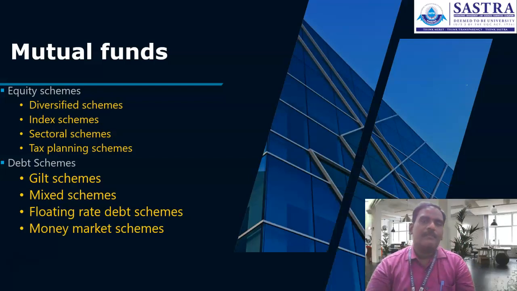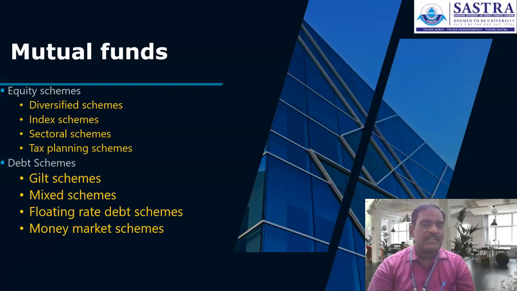In equity schemes, the asset management company invests a major portion of funds into equity and equity related items. According to the proportion of investment into equity and equity related items, different schemes are formulated. The first one is the diversified equity scheme.